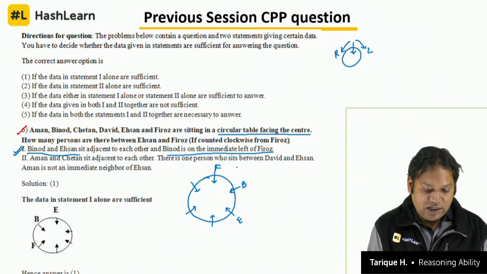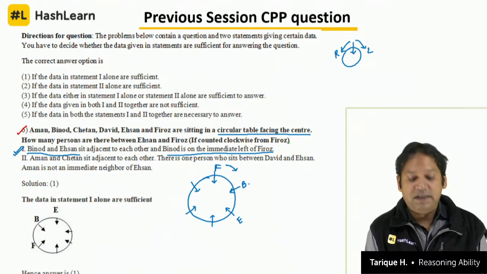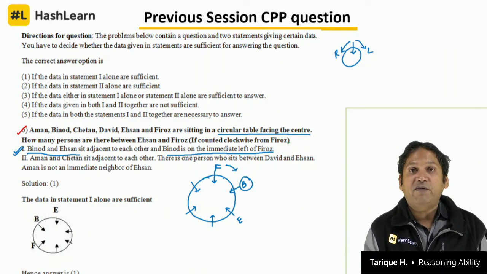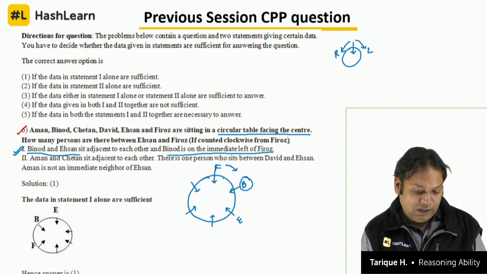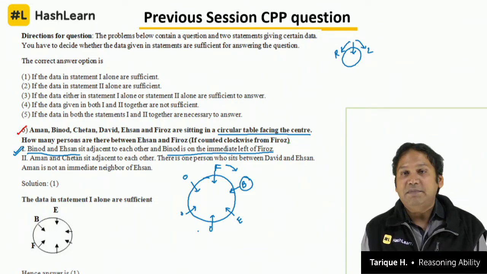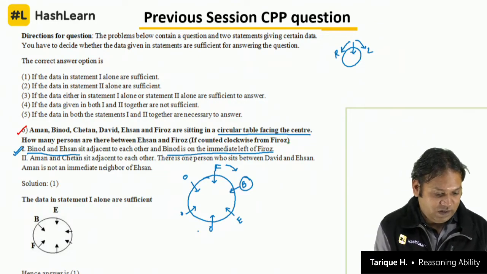the clockwise from Firoz? That means if we count in this direction clockwise. You can see here one person is there, B, only one person is there between Ehsan and Firoz when counted from the clockwise. If we count anti-clockwise, there are 3 persons, 1, 2, 3. That means we can solve this question from the first statement alone.